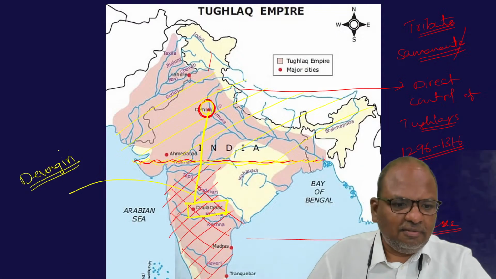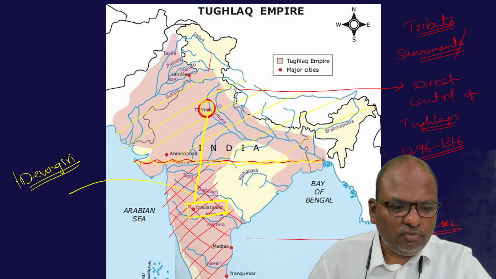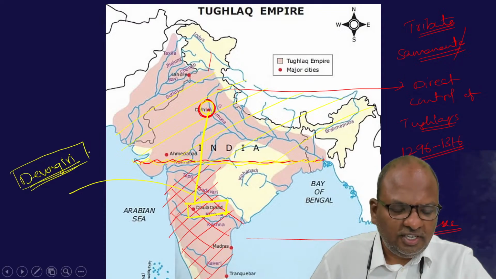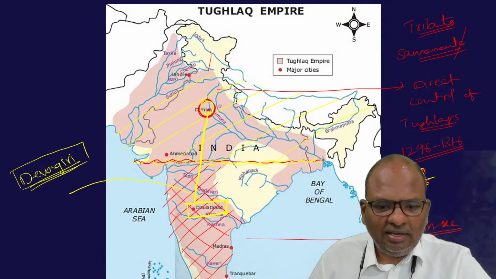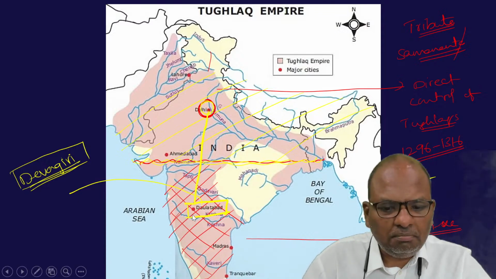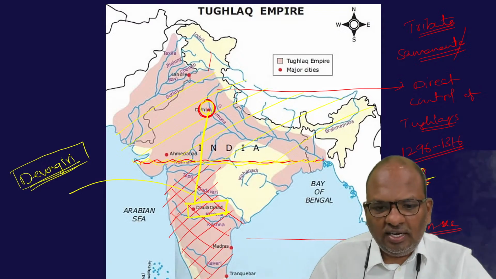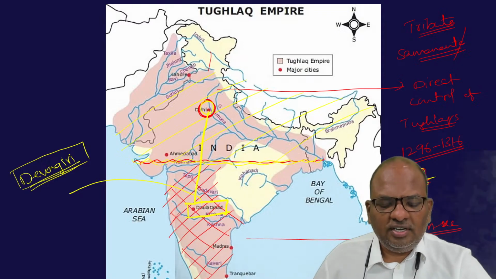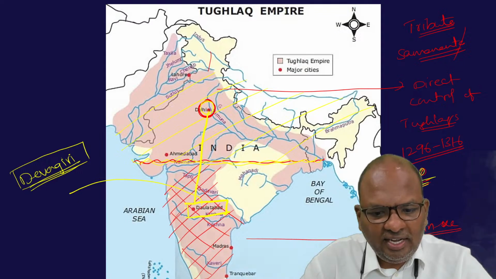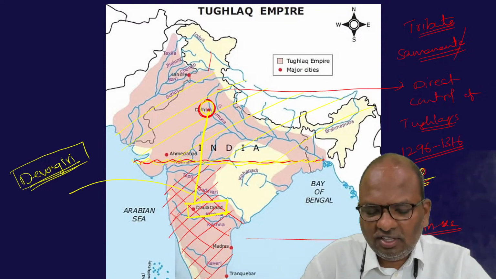He said that Devagiri was overflowing with wealth, was a very prosperous city, and hence renamed it Daulatabad. So basically, in 1327 Muhammad bin Tughlaq shifted his capital from Delhi to Devagiri or Daulatabad.